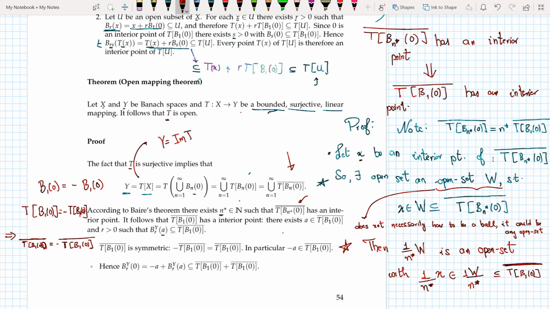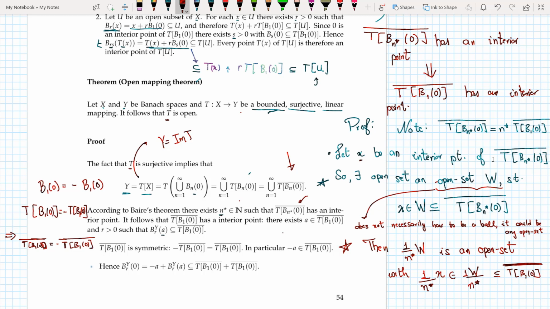But now I am saying that it could be any open set, it does not have to be a ball. So if the closure of T B_N star(0) has an interior point, then there exists an open set W that is completely contained in it and x is an element of W.